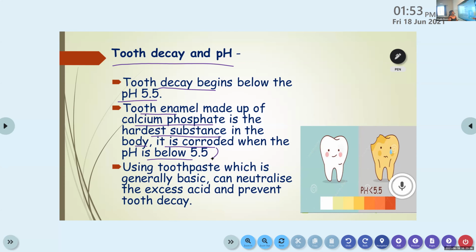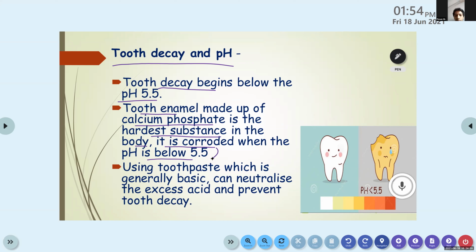If the pH value in the mouth is below 5.5, tooth decay begins. Our tooth enamel, that means the outer covering, is made up of a substance known as calcium phosphate, and it is the hardest substance in our body. But it will be corroded when the pH value is below 5.5. The solution for this is using toothpaste, which is generally basic. All toothpastes are generally basic and can neutralize the excess acid and prevent tooth decay. Clear?